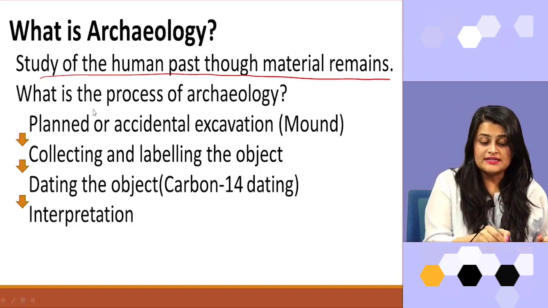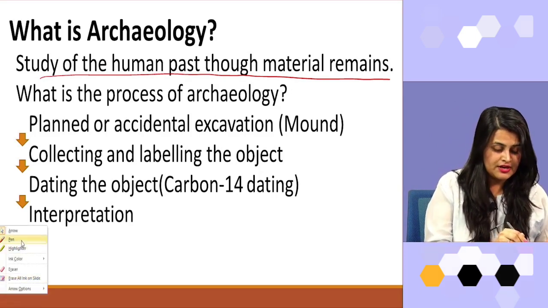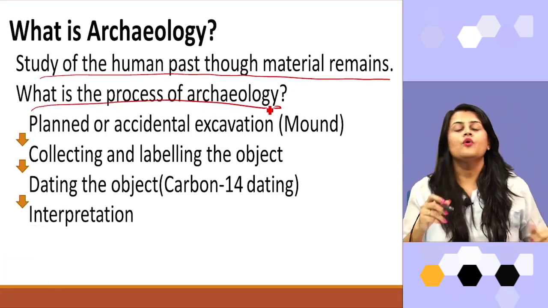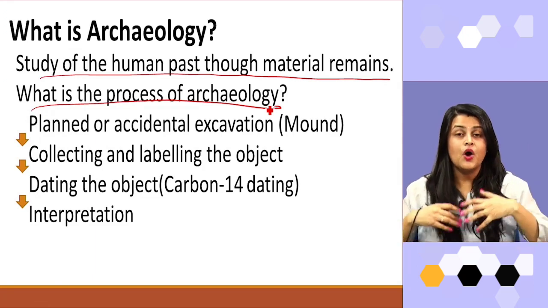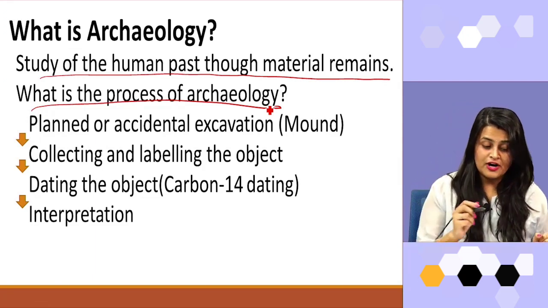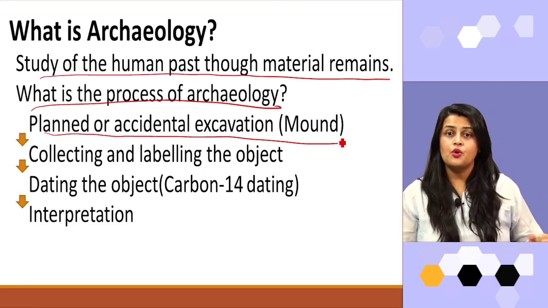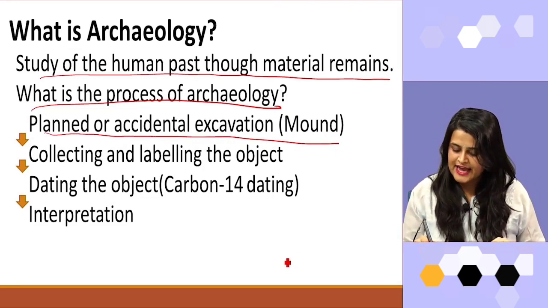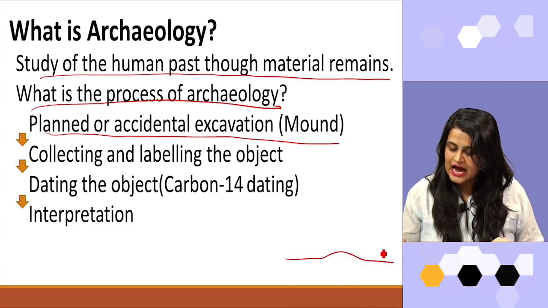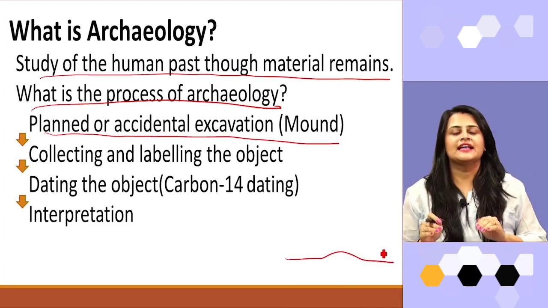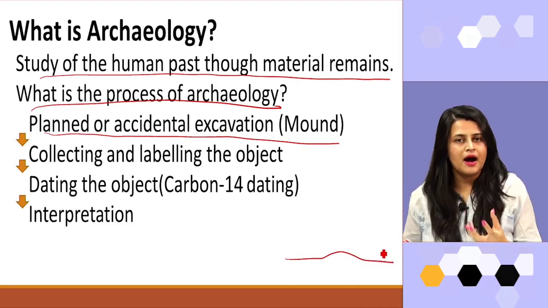Now, what is the process of archaeology? Means how archaeologists do archaeology. So, first, planned or accidental excavation of a mound. Now, what is this mound? Mound is a slightly uplifted portion of the land. This is what we call a mound.